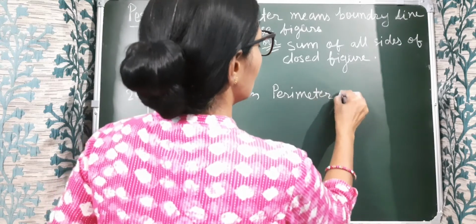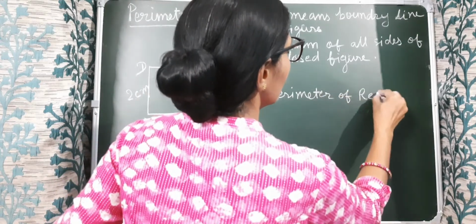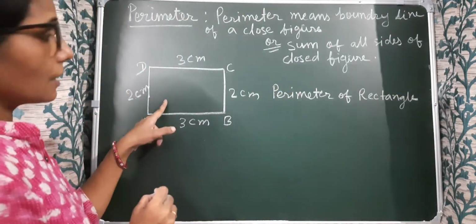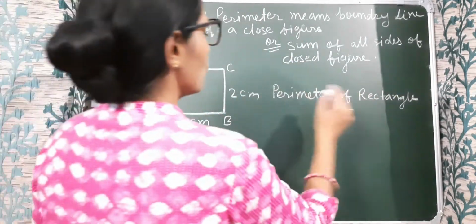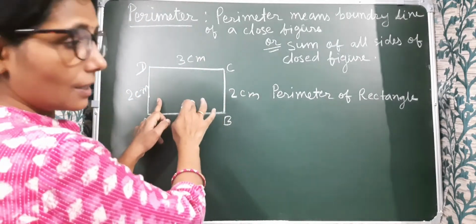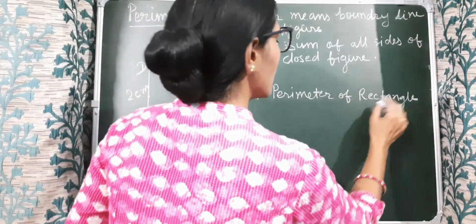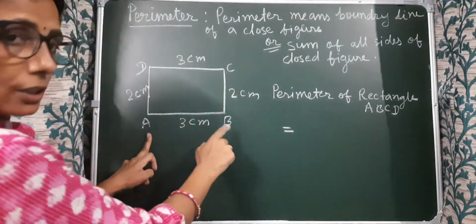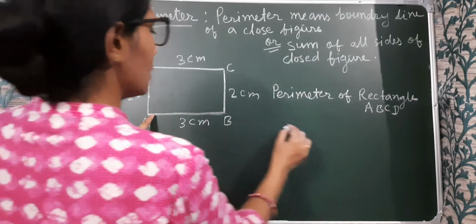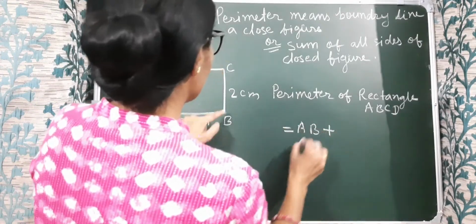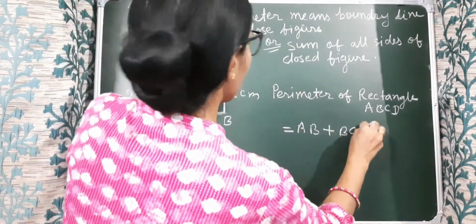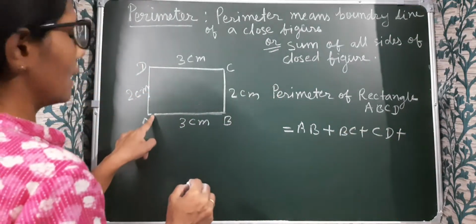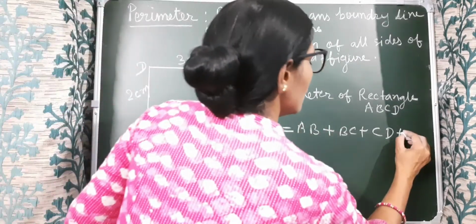Perimeter of rectangle. What is the name of this rectangle? ABCD. So we have to find the perimeter of this rectangle. Perimeter of rectangle ABCD equals, we add all the sides, AB plus BC plus CD plus DA, and we can write AD also.